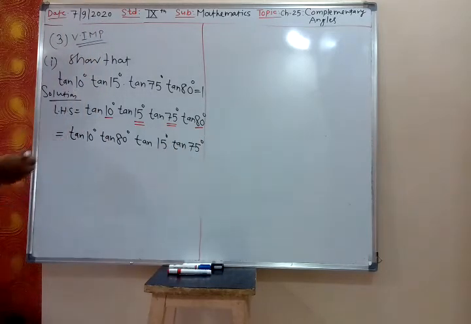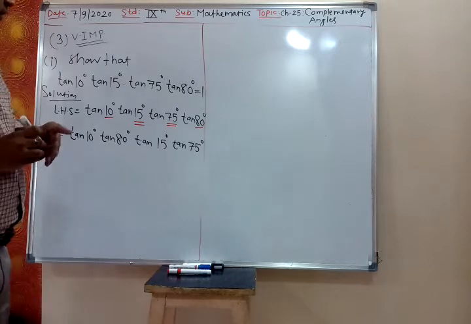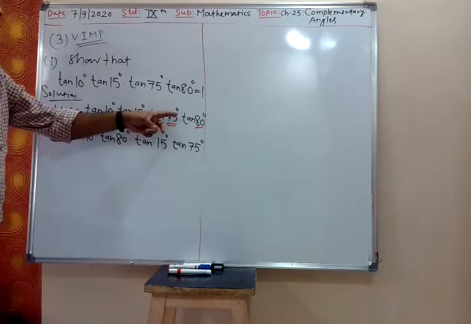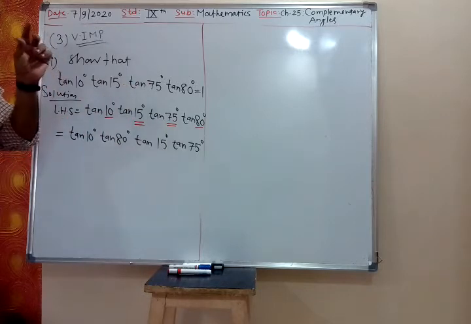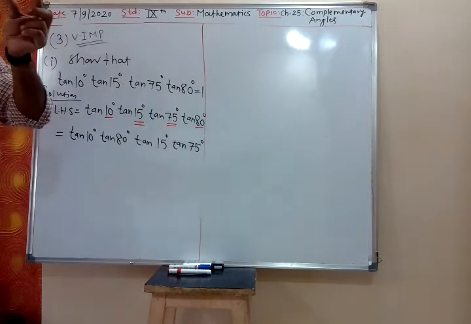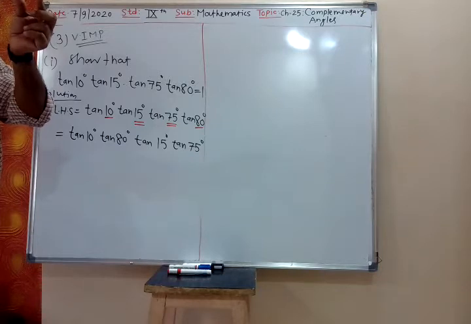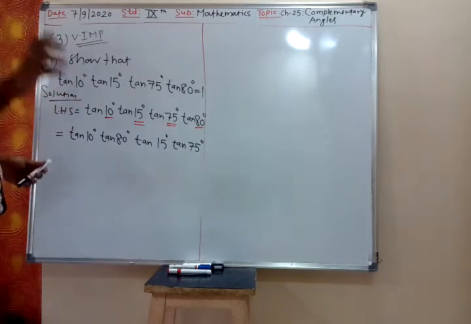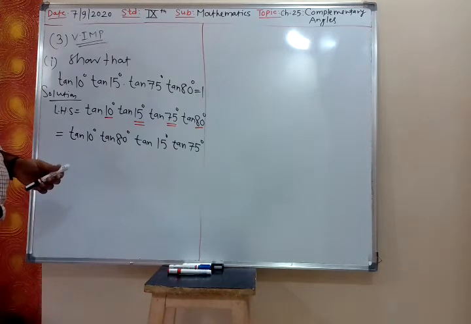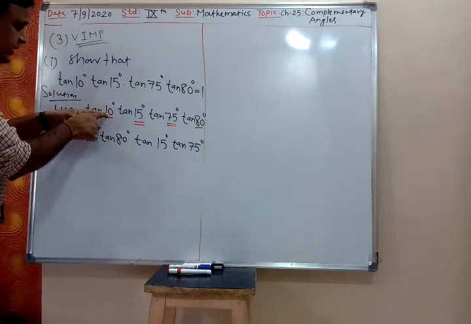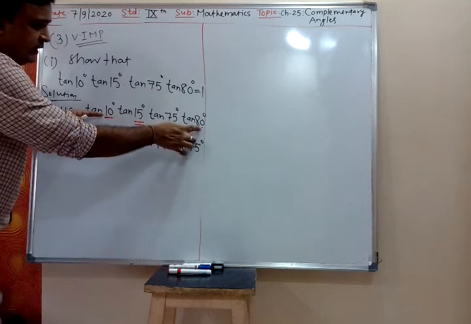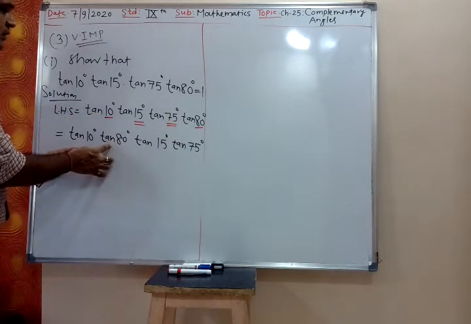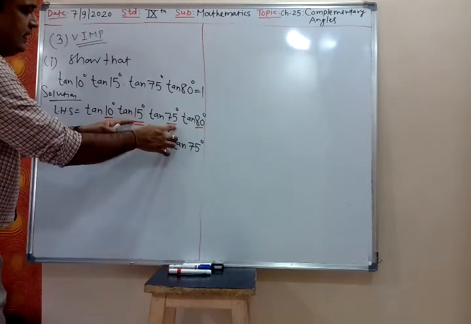Tan 10 degree, tan 15 degree, tan 75 degree, tan 80 degree. Out of this, we take those two terms together whose angles form complementary angles. 10 degree and 80 degree, their total is 90 degree, so these two terms I will take together. Then 15 degree and 75 degree.